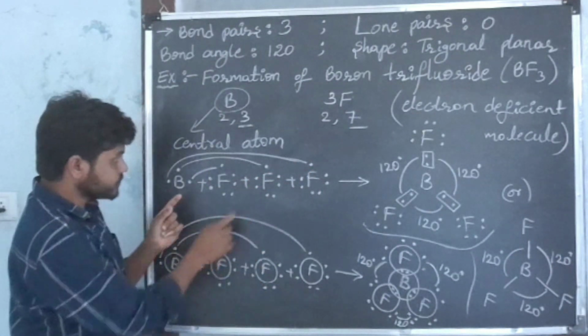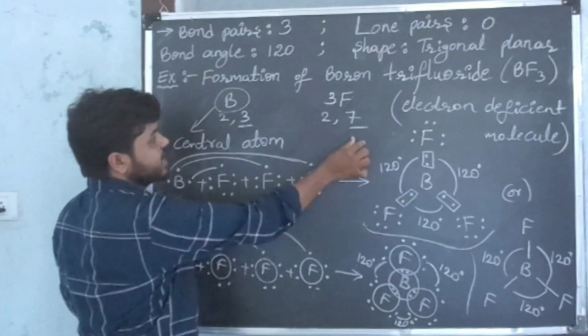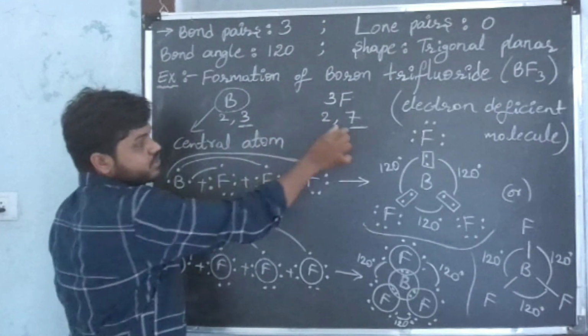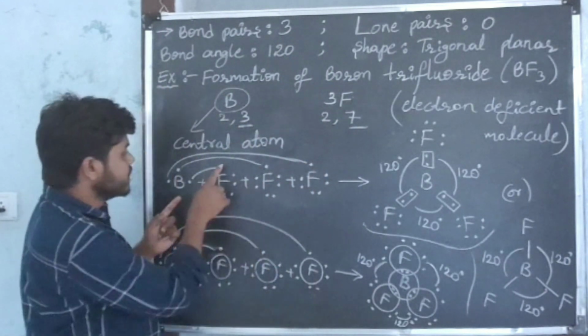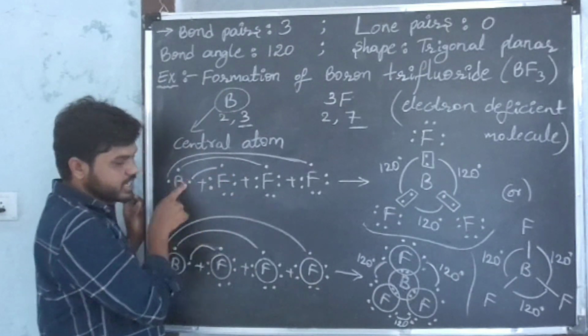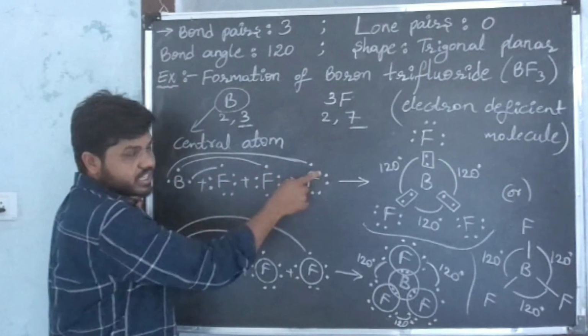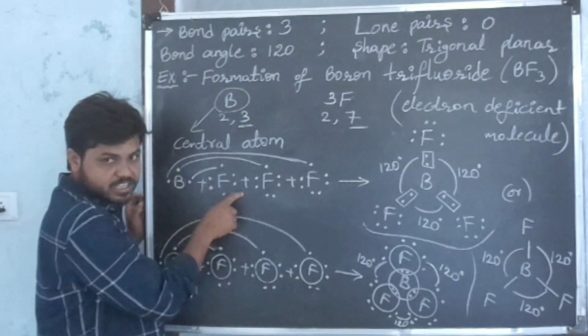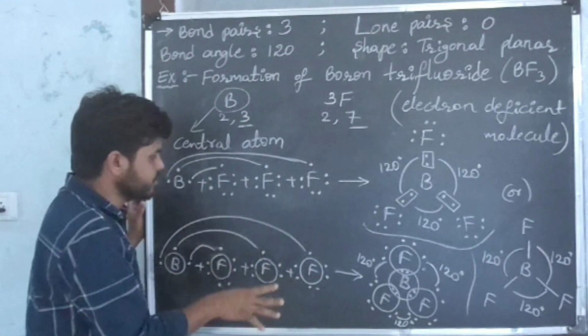Now each fluorine shares 1 electron with the boron atom, and this boron shares 3 electrons with the 3 atoms of fluorine. See, in each fluorine there is 1 bonded electron. This is participating in chemical reaction. In each fluorine there is 1 bonded electron and 6 unbonded electrons. These 6 are not participating in chemical reaction.